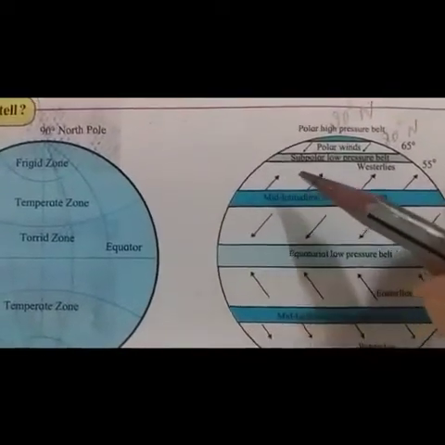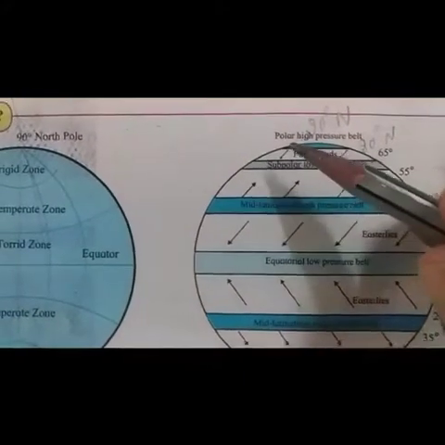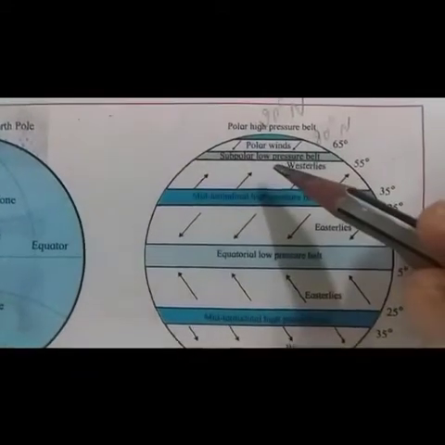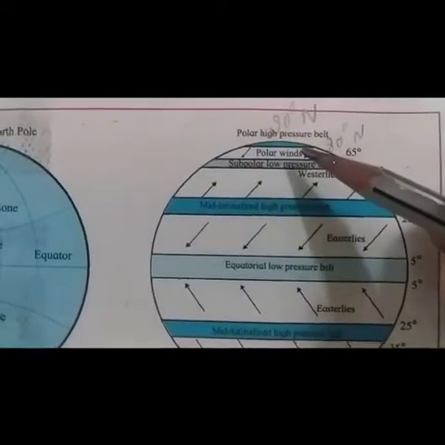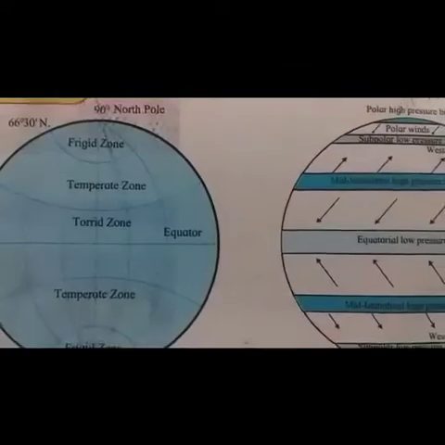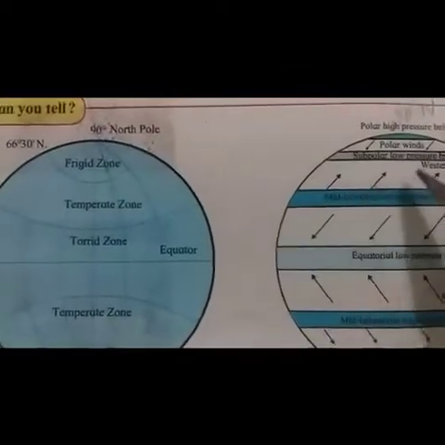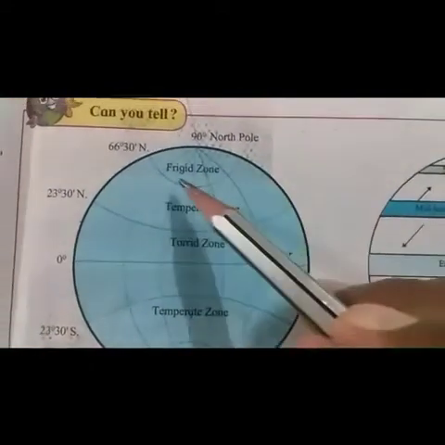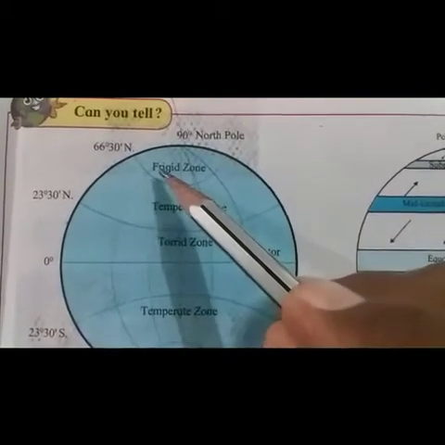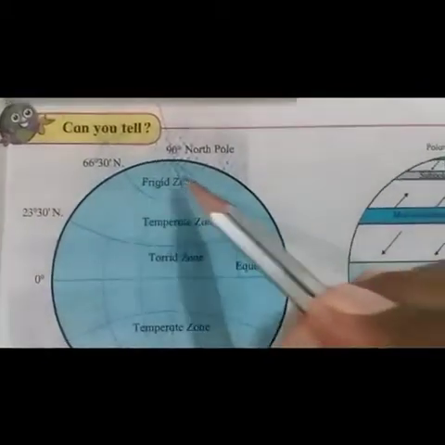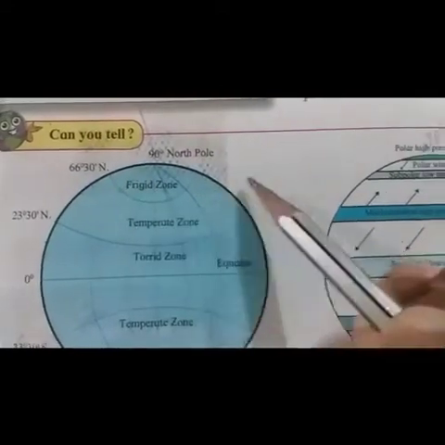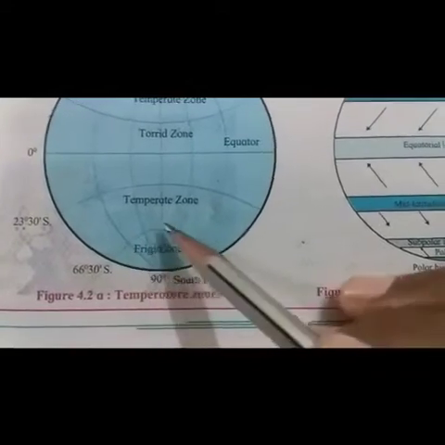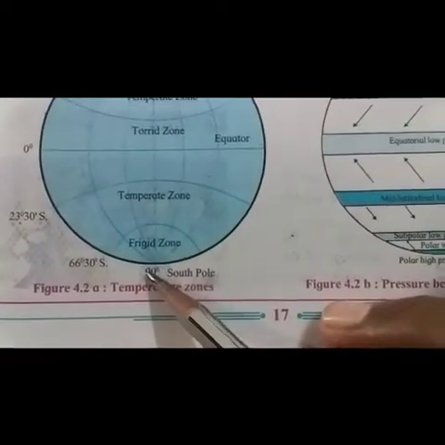Thus, the subpolar low pressure belt and polar high pressure belt in both the hemispheres are associated with polar winds. In which temperature zone are they observed? They are observed in the frigid zone, which lies from the Arctic Circle to the North Pole and the Antarctic Circle to the South Pole.